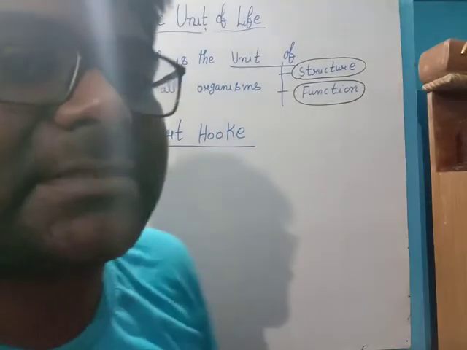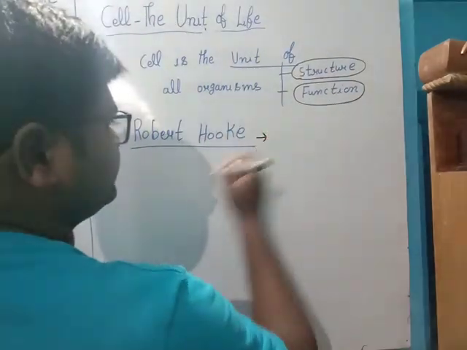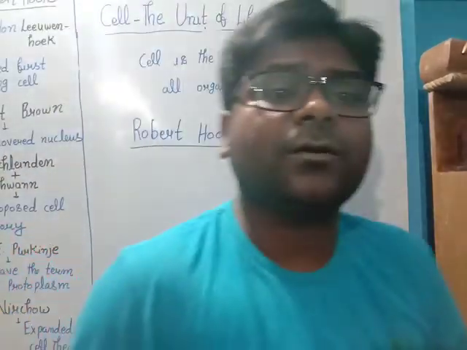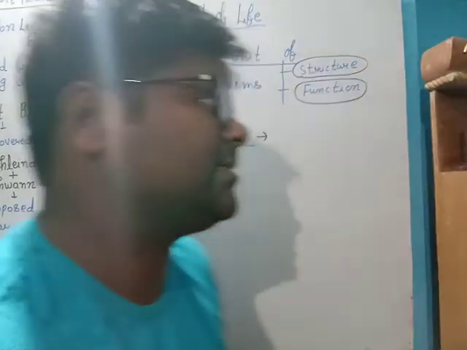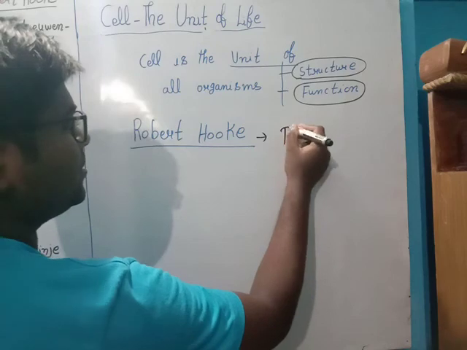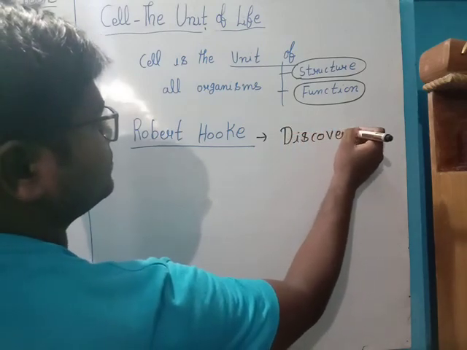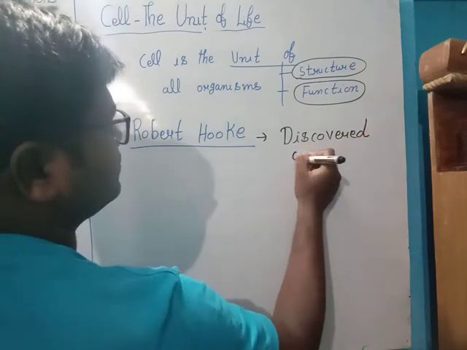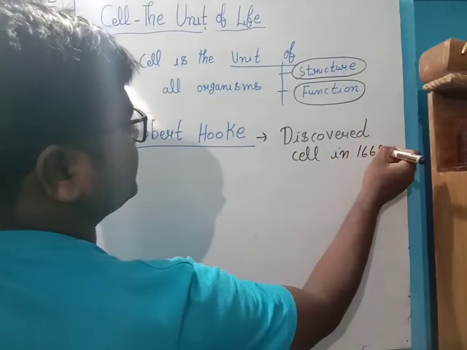Robert Hooke was the man who discovered cell in 1665.